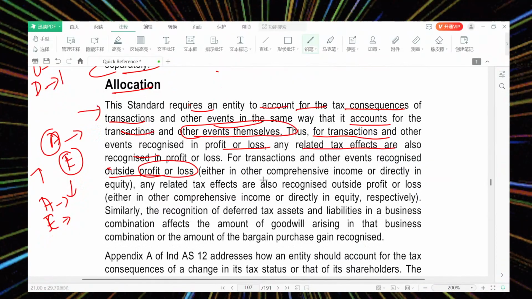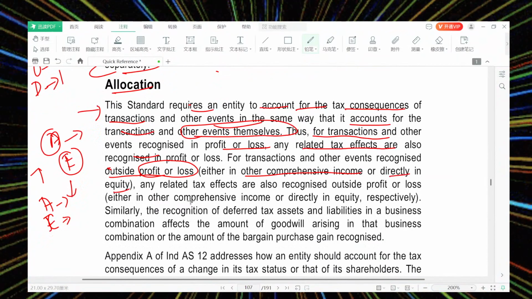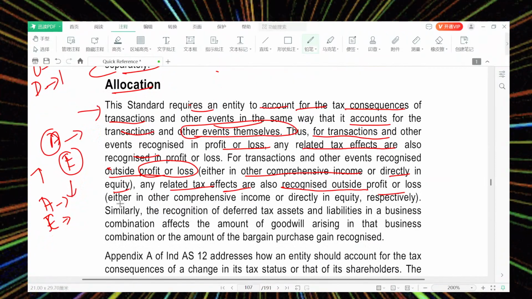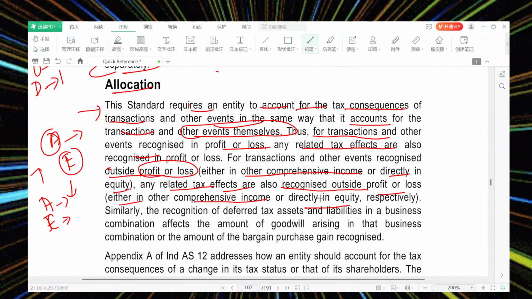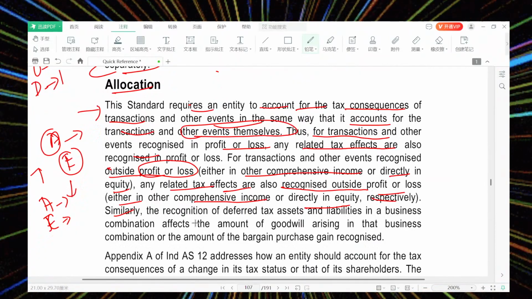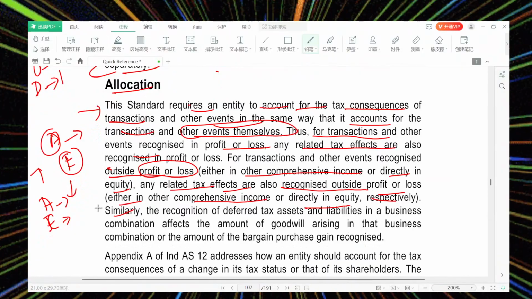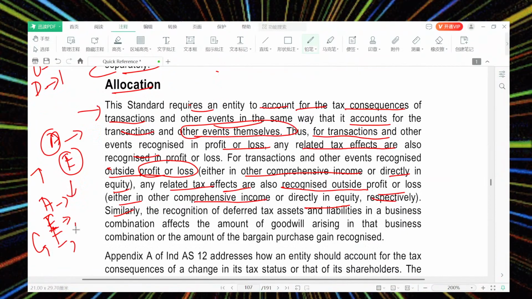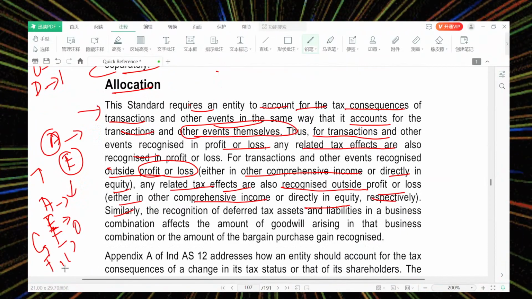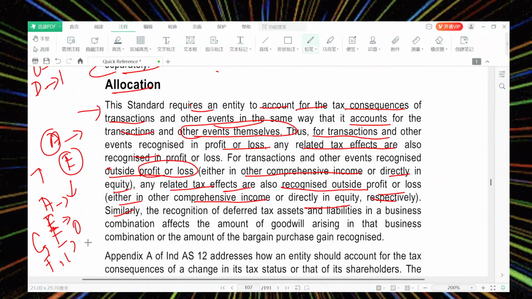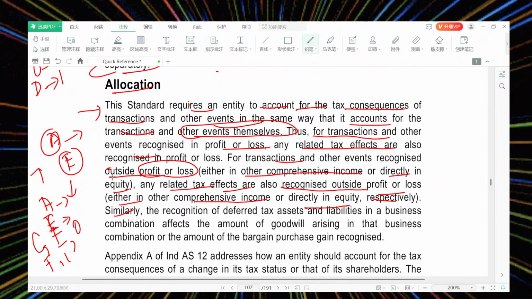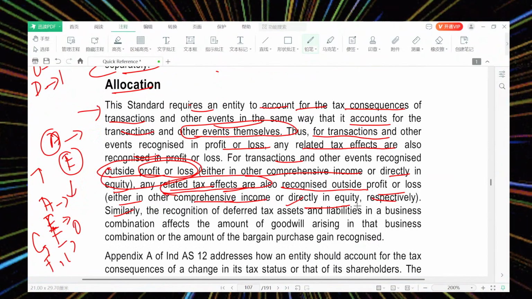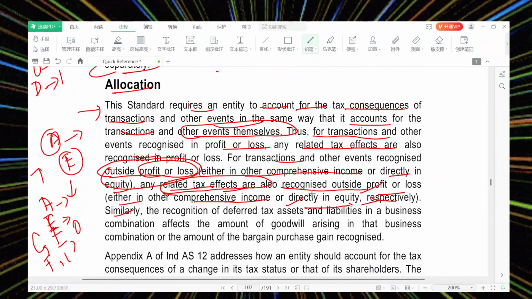Also outside the profit and loss: the related tax effects are also recognized outside the profit or loss account, either in other comprehensive income or directly in equity, respectively. So they can disclose in comprehensive income, in equity, or in the profit and loss account. These are where they can disclose: transactions and other events outside the profit and loss account, with the related tax effect in comprehensive income or directly in equity respectively.